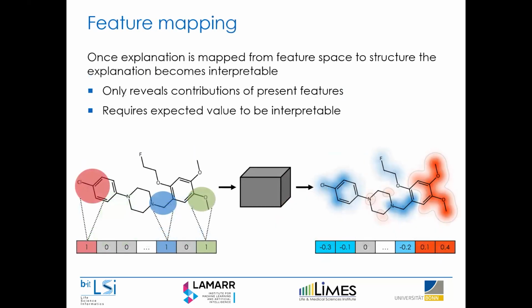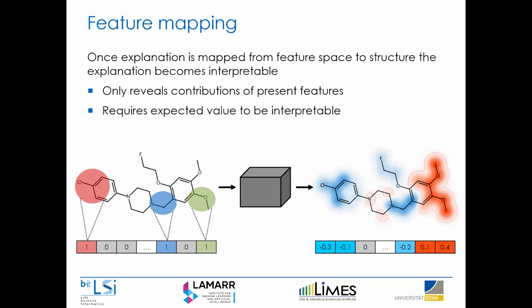So how do we use SHAP generally for these molecular applications? If you have an exemplary test compound, which you see here, we can create the binary bit vector, where a bit of 1 denotes the presence of a specific molecular substructure, and 0 denotes the absence of a specific substructure. With this representation, we can then feed this into a black box model, get a prediction, and apply SHAP. And then we will get a feature vector in the same dimensionality as the original vector with a set of feature values.